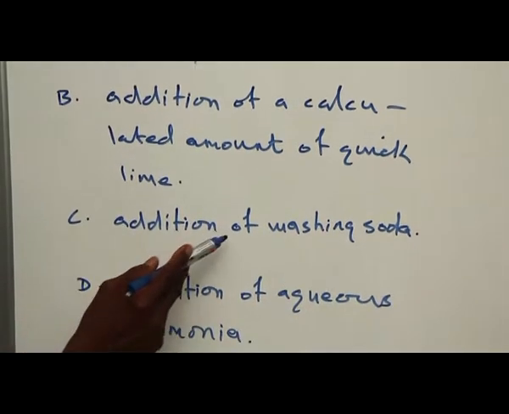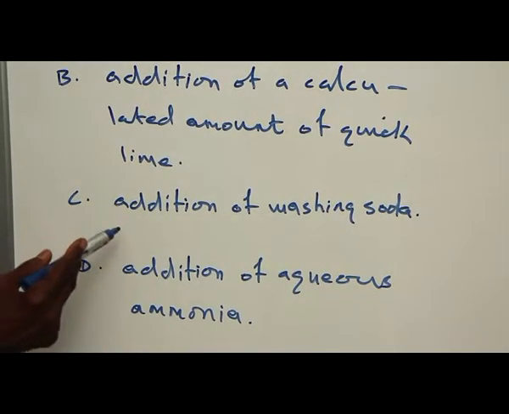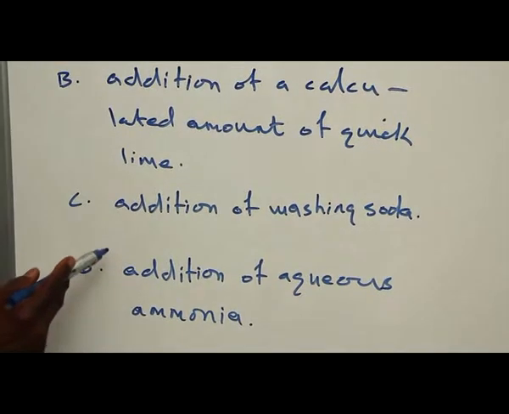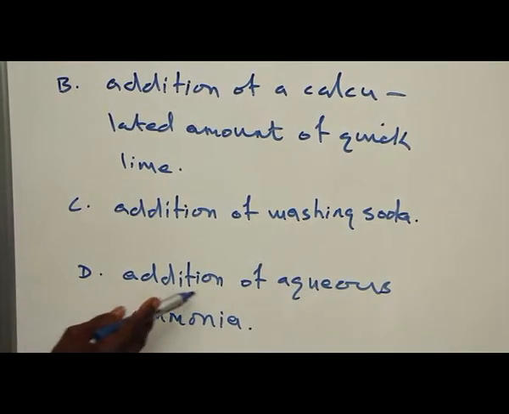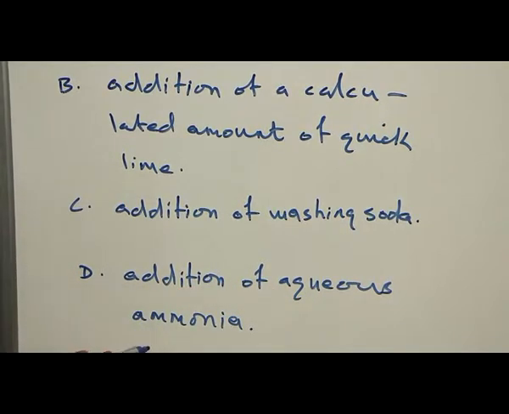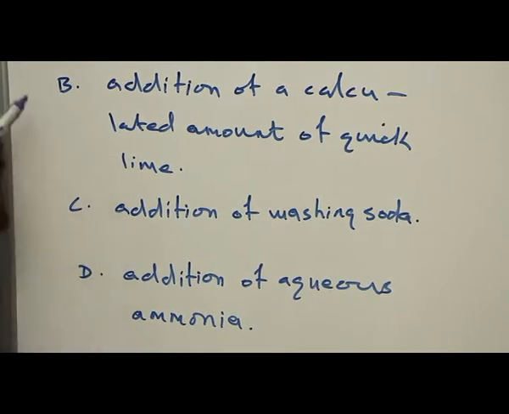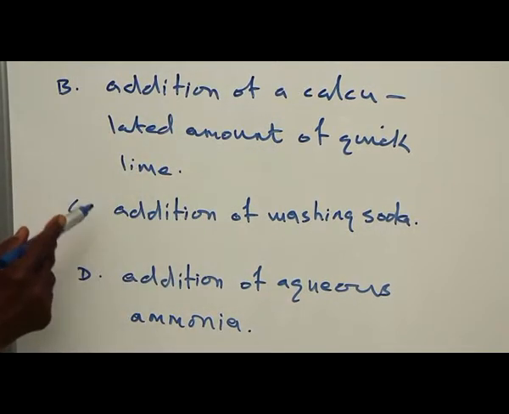C. Addition of washing soda. Washing soda is able to remove both temporary and permanent hardness in water. So it's a correct option. D. Addition of aqueous ammonia is Clark's method. It's able to remove hardness. So the only method here that is not able to remove hardness is B. Addition of a calculated amount of quick lime.